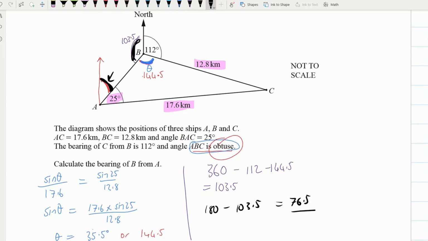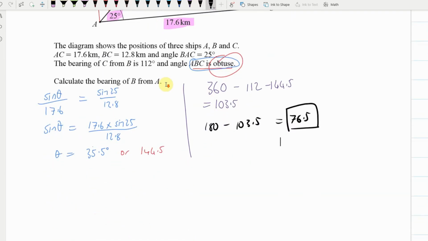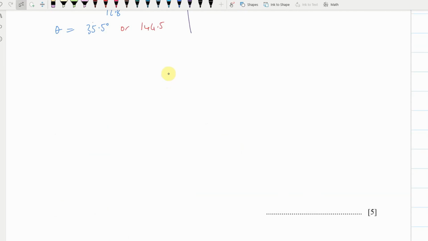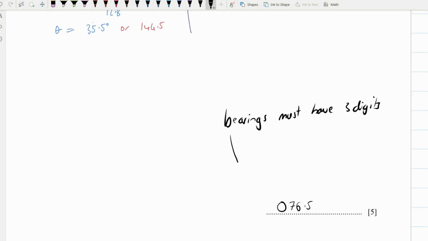Now, the final thing here is that it's a bearing, so unfortunately a lot of you lost marks here, because you're not going to write 76.5, you're going to write 076.5, because bearings must have 3 digits. So, for example, anything less than 100, you've got to put a 0 in the front of it, like I have done there.